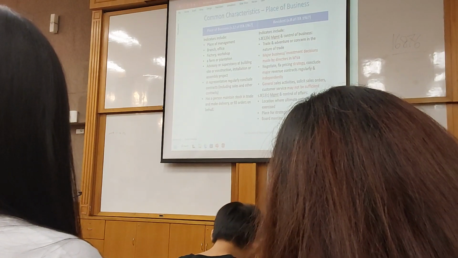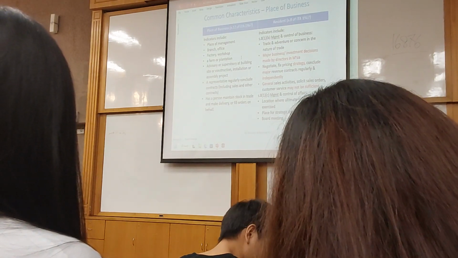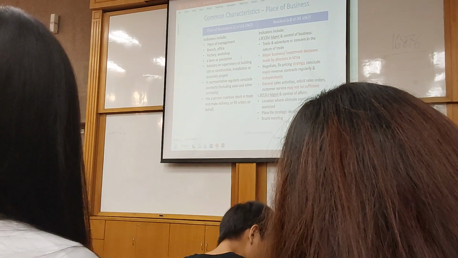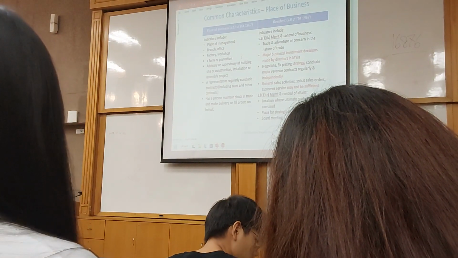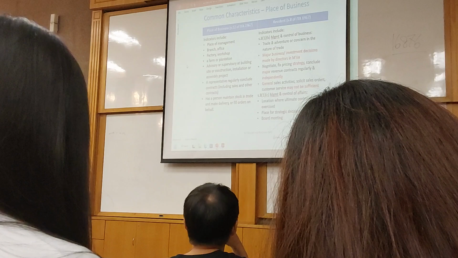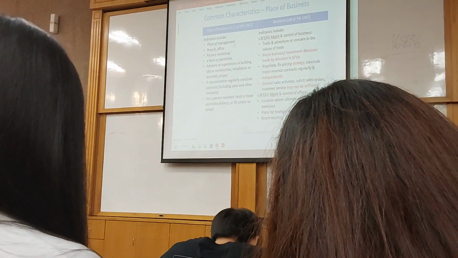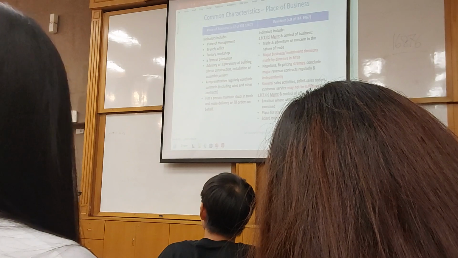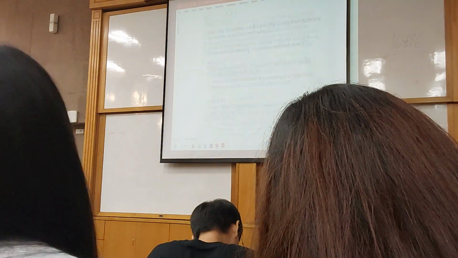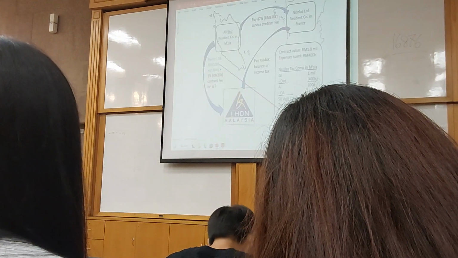Now I will go through some examples that I already mentioned to you just now. The difference between permanent establishment and tax resident here. I said that when we have a permanent establishment or place of business here, it does not mean that this particular entity also has tax resident status in Malaysia, like in this case here. Back to this one.